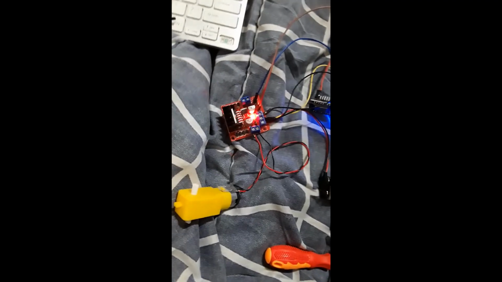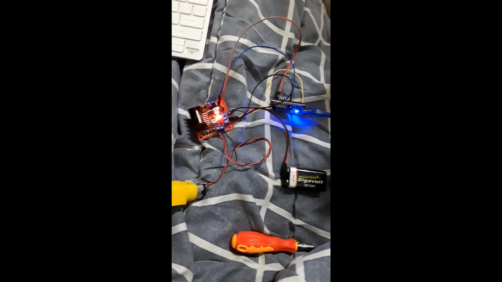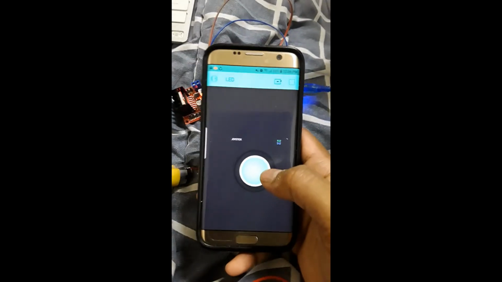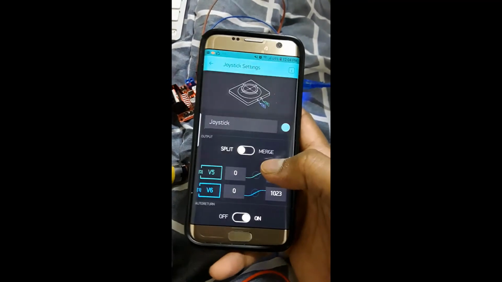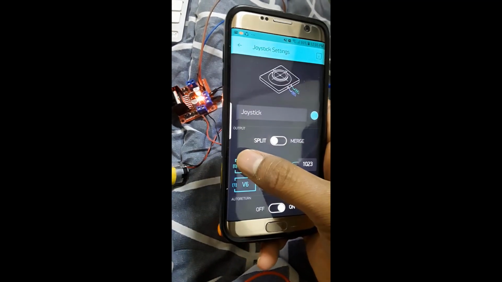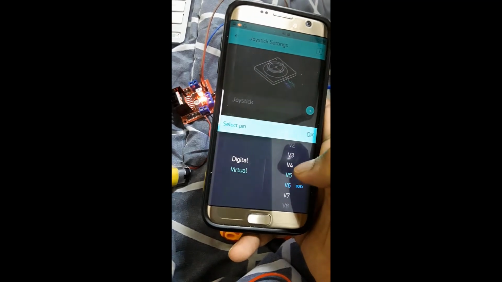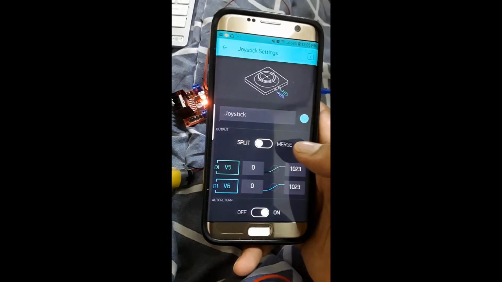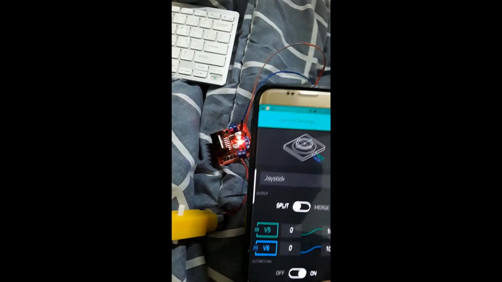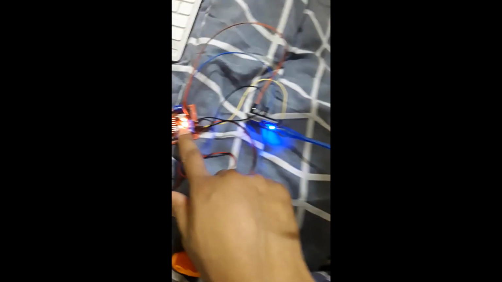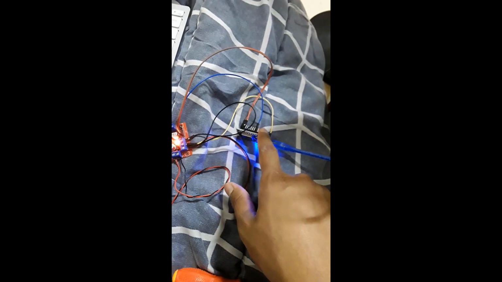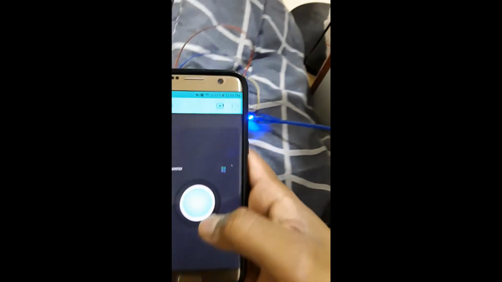Now I'm gonna show you how our real circuit will work. This is the Blynk app, and I have taken a joystick and selected virtual pins V5 and V6. Now as you can see in my circuit diagram, this is my motor, motor driver and NodeMCU. So let's try how it works now.